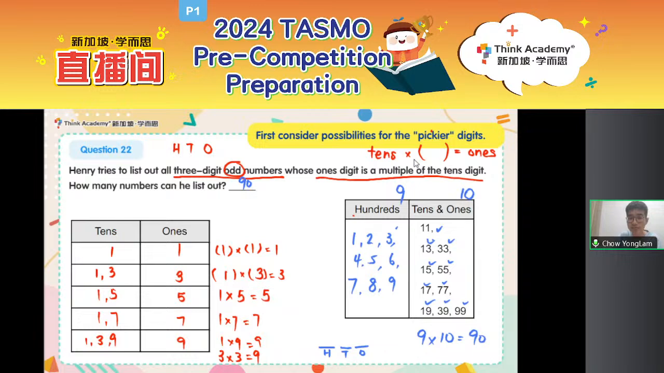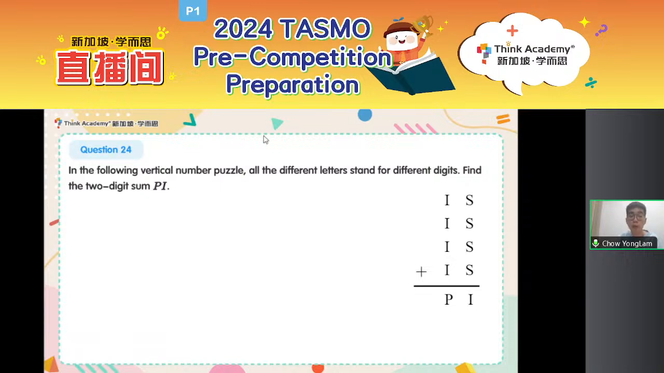Okay, are you clear with this question? If you are clear, let's move on to question 24. Question 24 is a vertical addition and subtraction number puzzle. If you are CO kids, CO prep, hopefully you still remember how to do this.